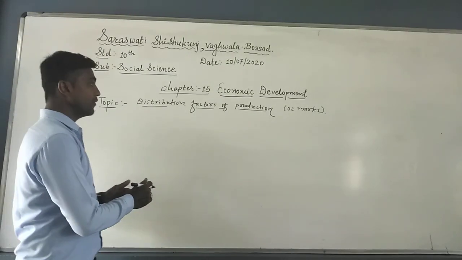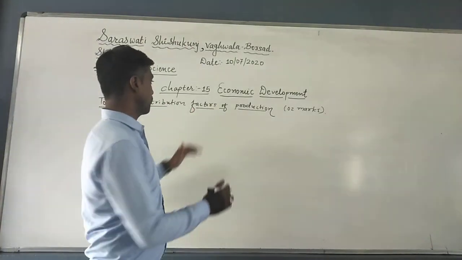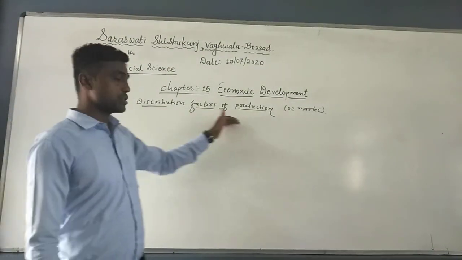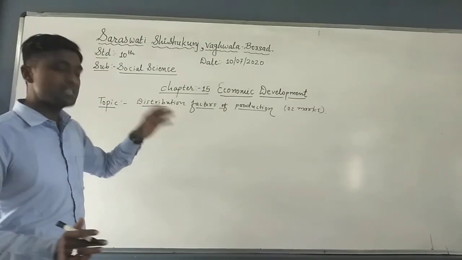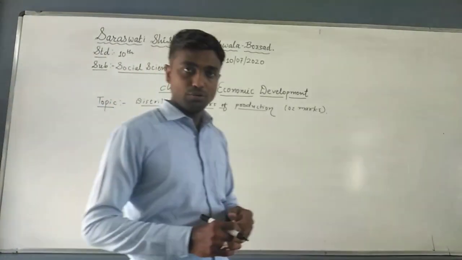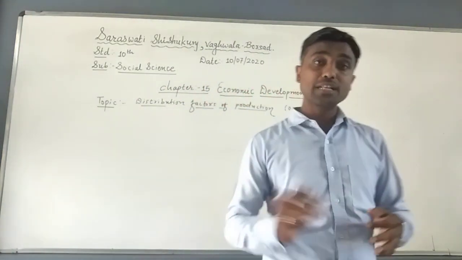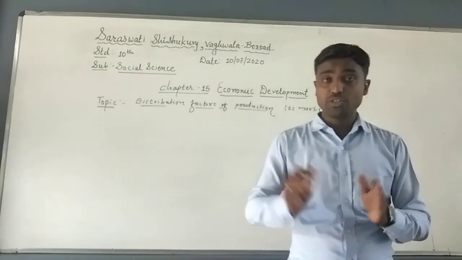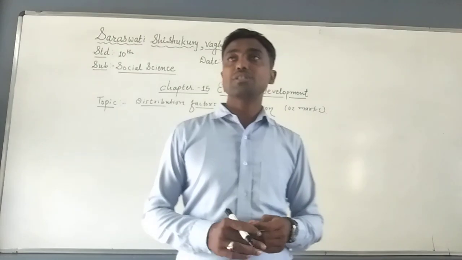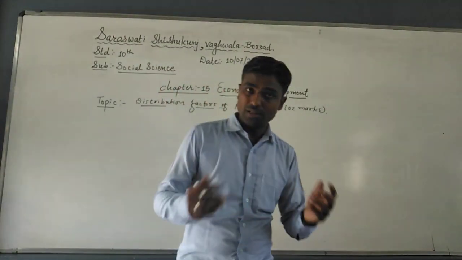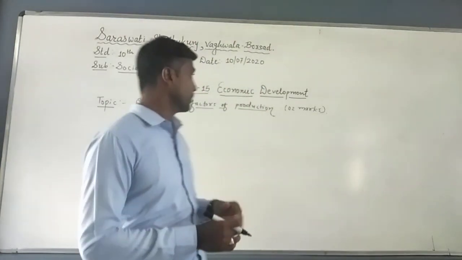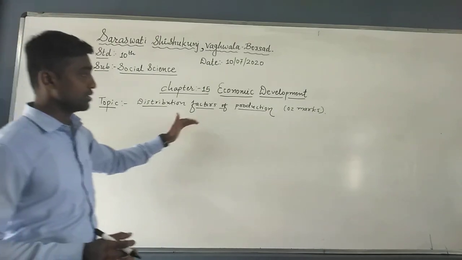Now students, you just see that our second topic is the distribution of factors of production. It means we have seen the factors of production. Now, how do we need to write these questions? First of all, we can say that human wants are unlimited. You know that human wants are unlimited. But to satisfy these wants, the tools, or you can say the resources, are limited. No country in the world has unlimited resources. So the question arises for the different countries of the world: why, when and how much resources should be used for the factors of production.